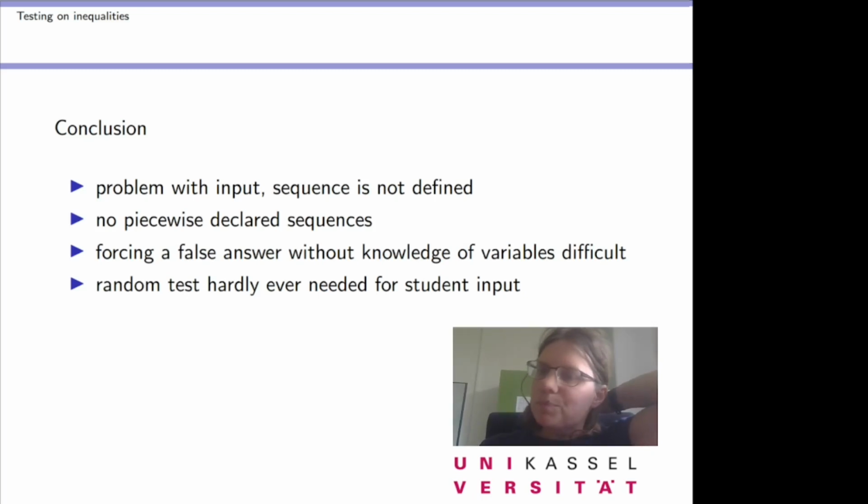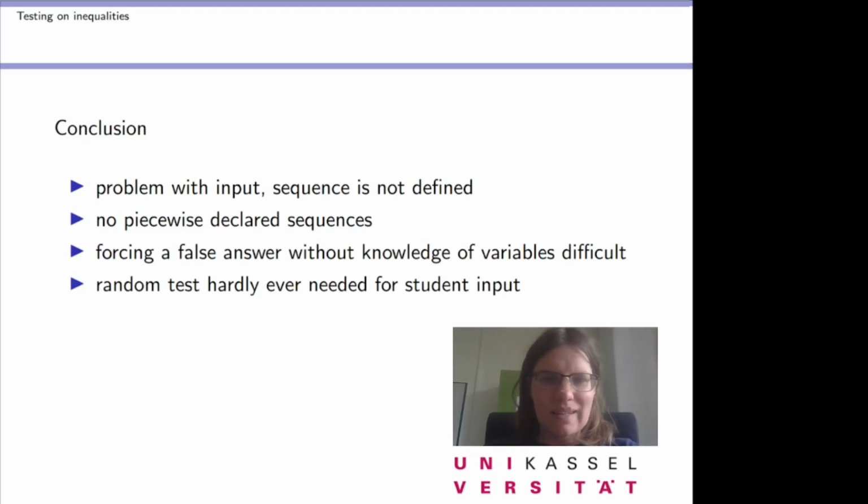So we didn't find a way to generate an input that gives us a false feedback.